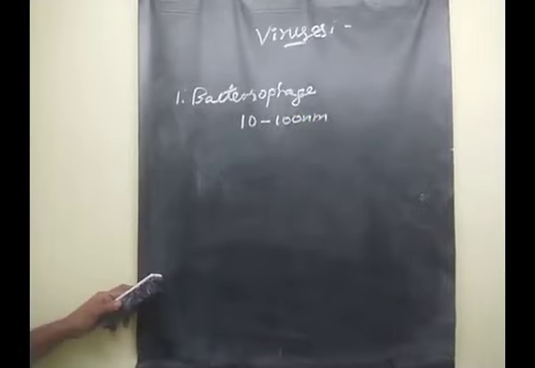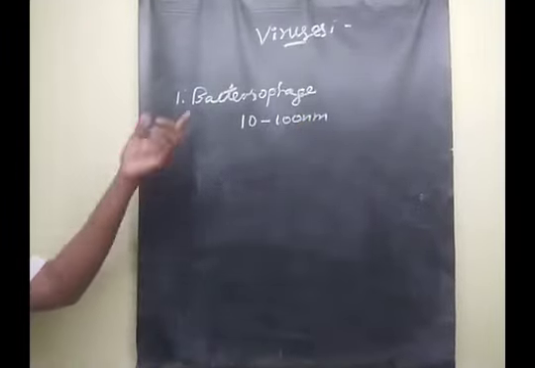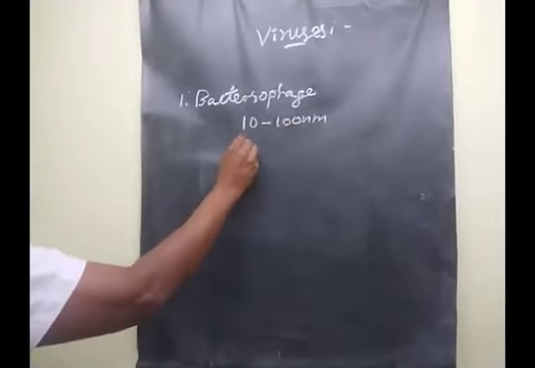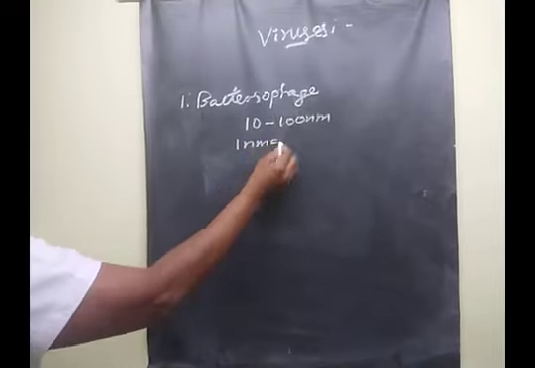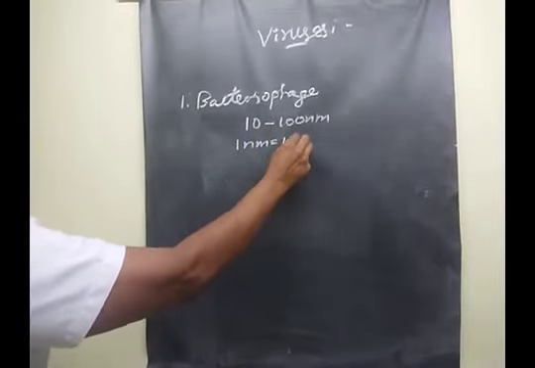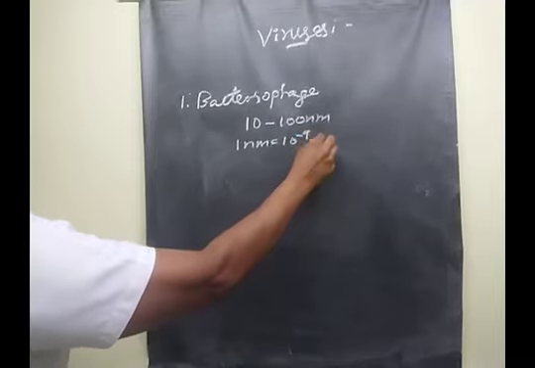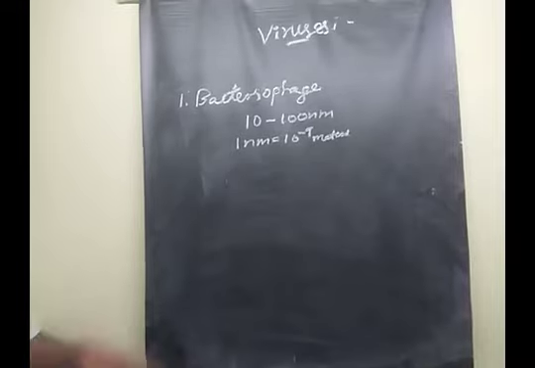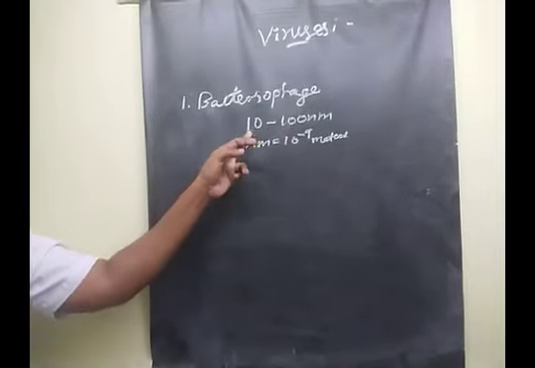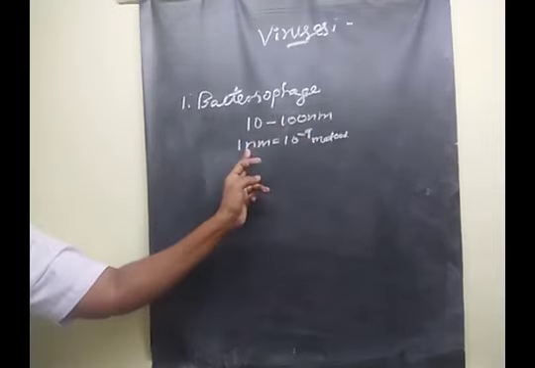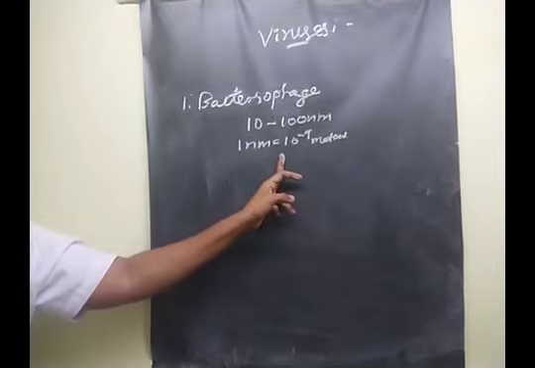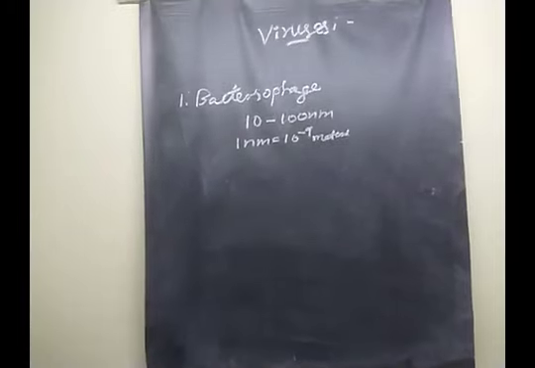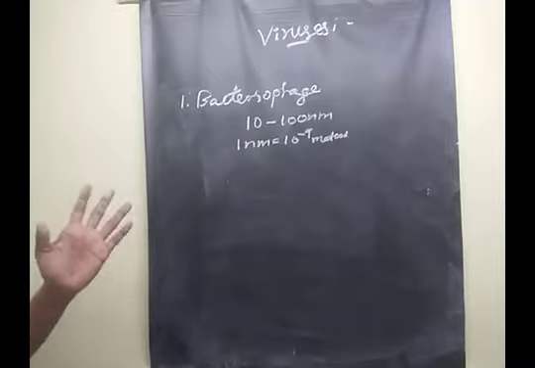Here 1 nm is equal to 10 power minus 9 meters. Clear, children? Yes.